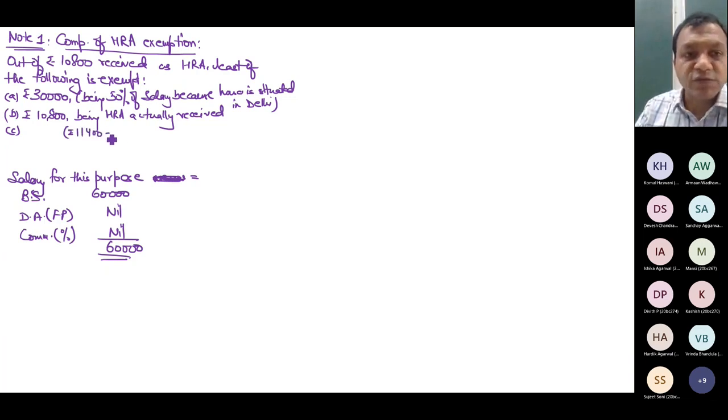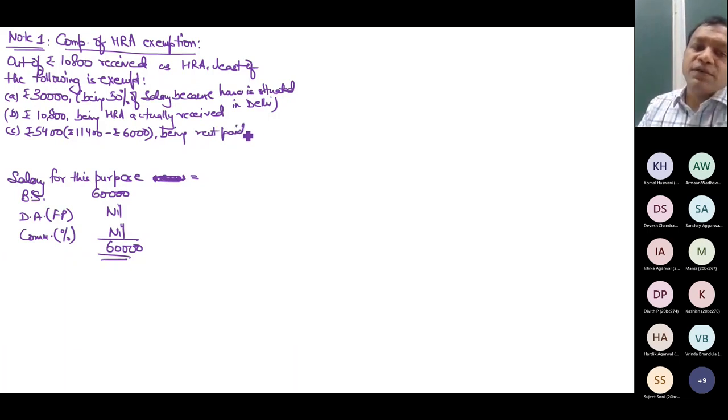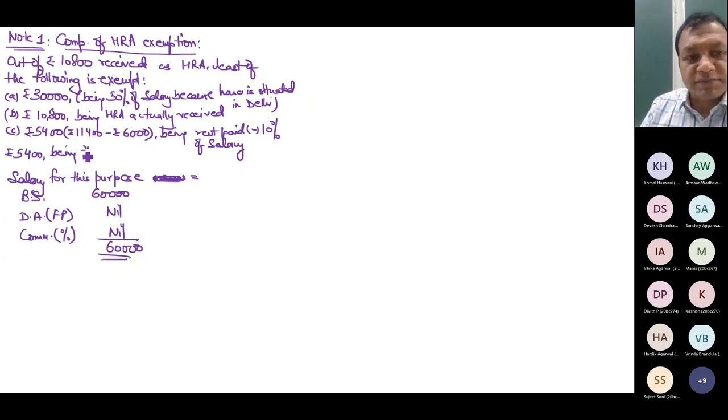Rent paid minus 10% of salary. 10% of salary means 6,000. So it will be rupees 5,400, being rent paid minus 10% of salary. So what is least? 5,400 rupees. 5,400 being the least is exempt from tax.